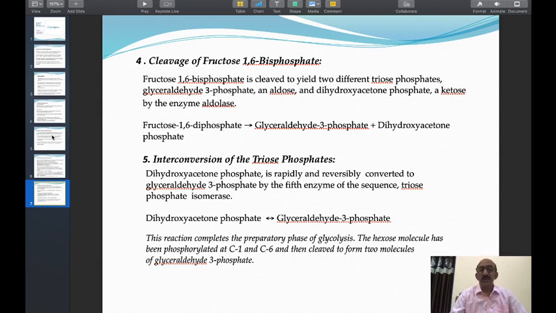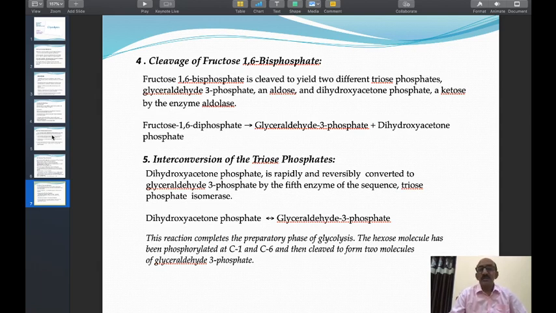They both contain 3 carbon atoms. They contain one phosphate group. Their structural arrangement is different. They have the same molecular formula. Therefore, they are called isomers of each other. Hence, the enzyme is called triose phosphate isomerase.